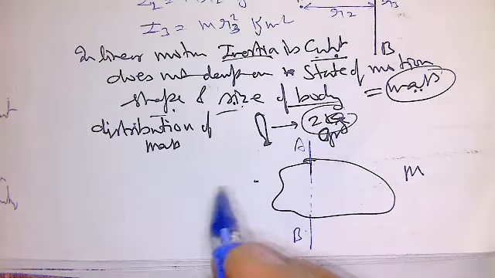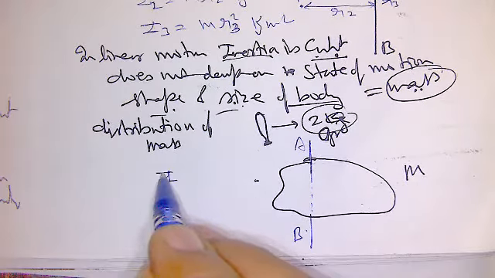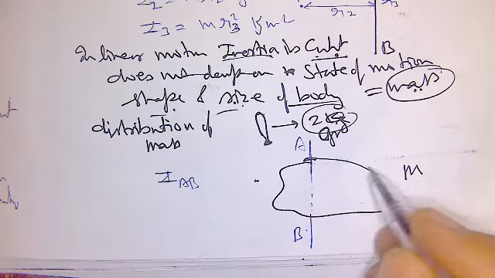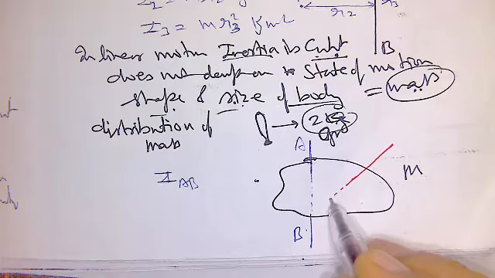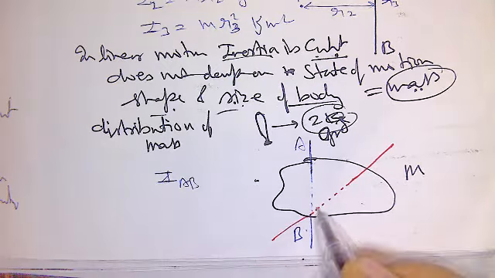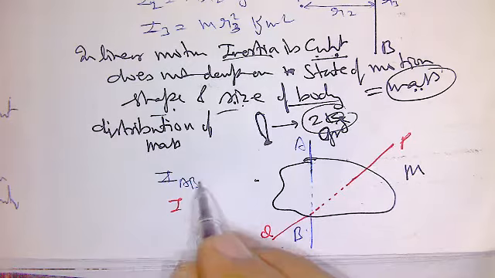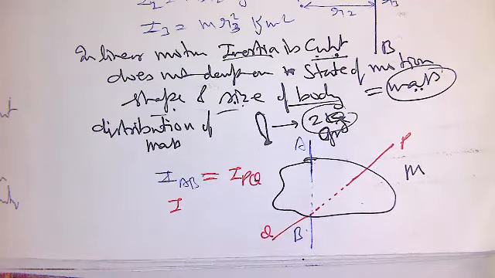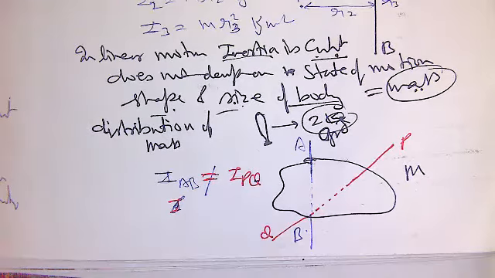So it will have a moment of inertia about AB, I_AB. If the axis of rotation changes, suppose it rotates about this other axis, PQ, then the moment of inertia about PQ is not the same as the moment of inertia of the same body about axis AB.